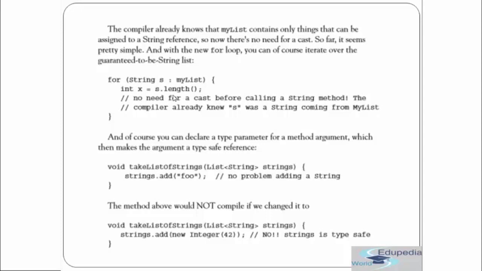So far it seems pretty simple. The new for loop, that is the for-each loop, could also iterate, which is something we have seen. And of course you can declare the type parameter for a method argument, which makes the argument a type-safe reference. Over here you can declare that it can only take a string as a method argument. So there is no problem in adding a string. The method above would not compile if we change it: over here we are giving a string, but internally we are adding an integer. That means it is not type safe, so this cannot be done.